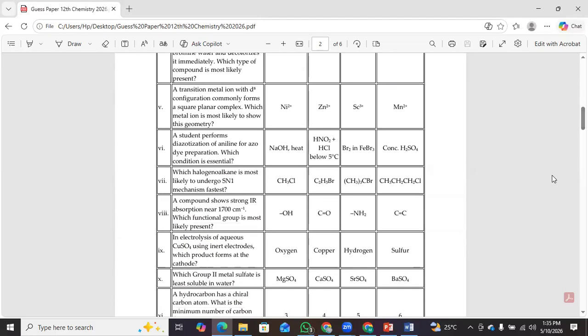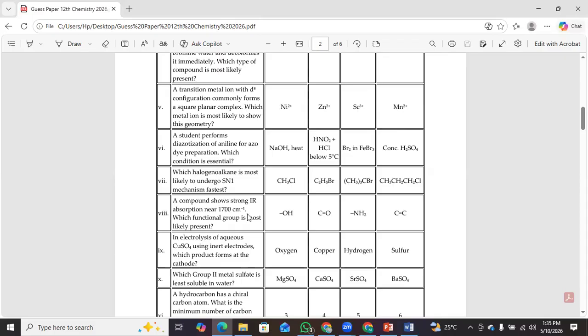Number five: a transition metal ion with d8 configuration commonly forms a square planar complex. Which metal ion is most likely to show this geometry? Number six: a student performs diazotization of aniline for azo dye preparation. Which condition is essential? Number seven: which halogenoalkane is most likely to undergo SN1 mechanism fastest?